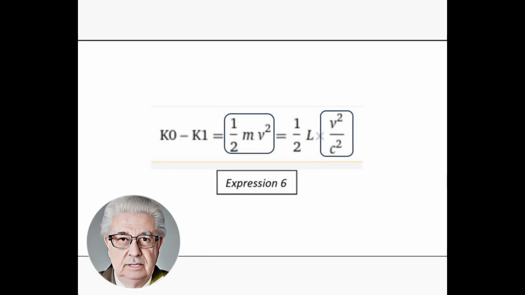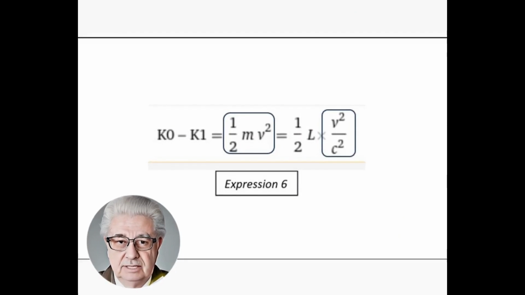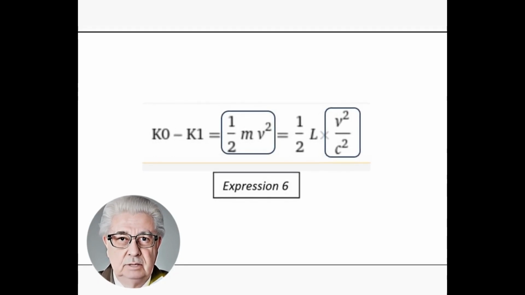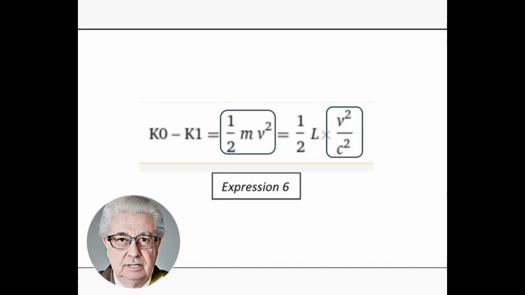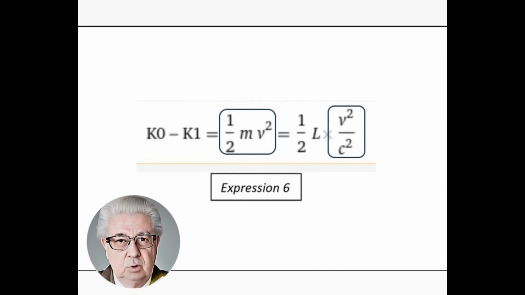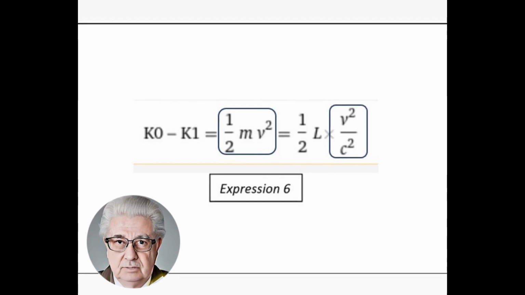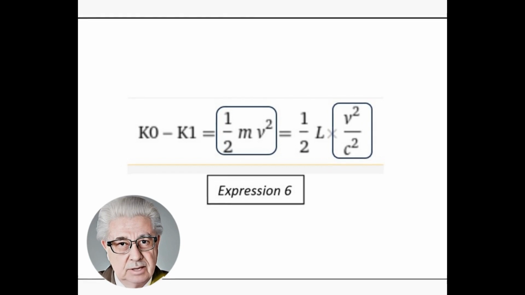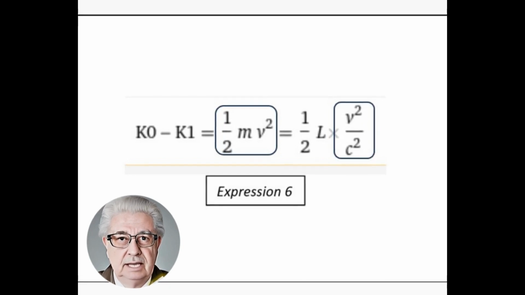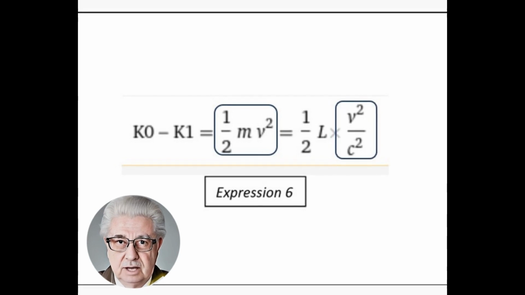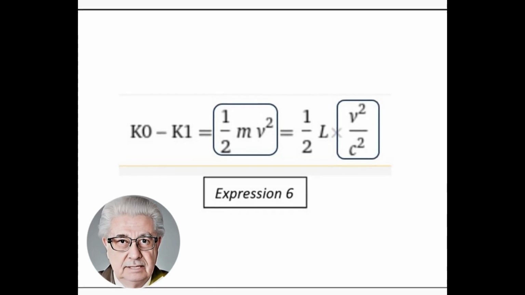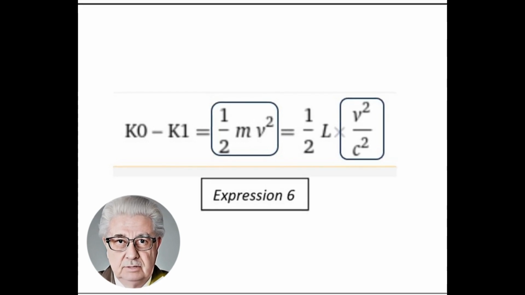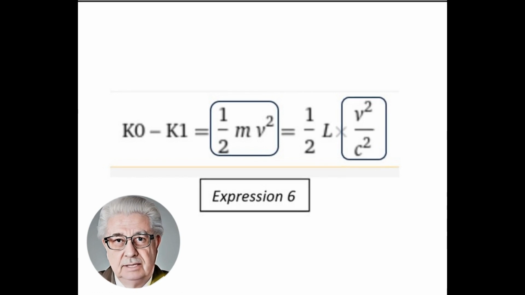The final step would be the decrease in body energy, expression 6, by applying the second-order term of the Taylor series. This final step is to replace the original expression of the decrease in kinetic energy K0, K1 with the term of E squared c squared obtained from the Taylor series expansion. This step implies an approximation, and is only valid if the speed v of the body is much less than the speed of light c, since the terms of higher order have been neglected. In this case, the decrease in kinetic energy of the body can approach 1/2 times m times v squared, where m is the mass of the body.